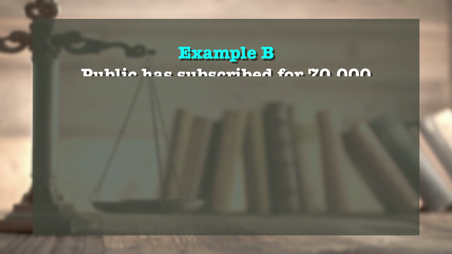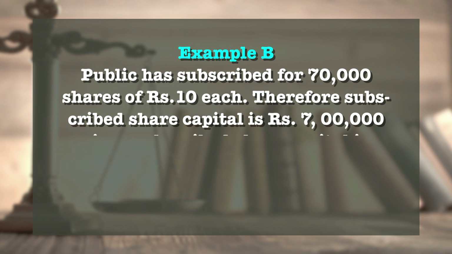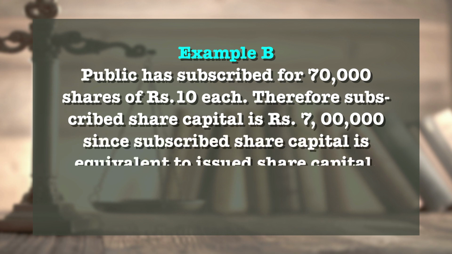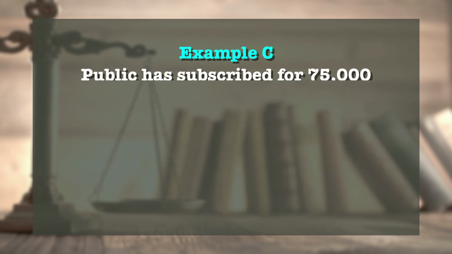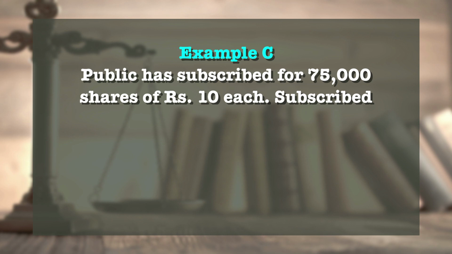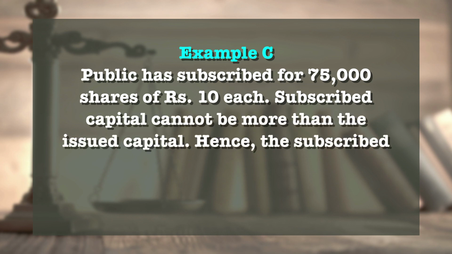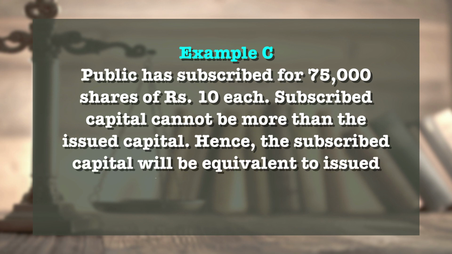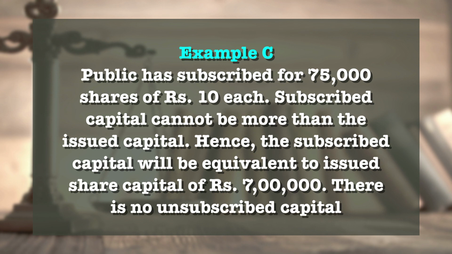In example B, the public has subscribed for 70,000 shares of rupees 10 each. Therefore, the subscribed share capital is rupees 7 lakh. Since the subscribed share capital is equivalent to the issued share capital, there is no unsubscribed share capital. In example C, the public has subscribed for 75,000 shares of rupees 10 each. It is important to note that the subscribed capital cannot be more than the issued capital. Hence, the subscribed capital in this case will be equivalent to the issued share capital of rupees 7 lakh. There is no unsubscribed capital in this case.